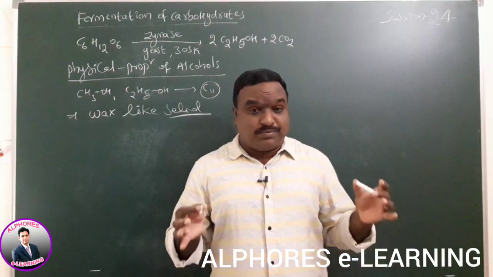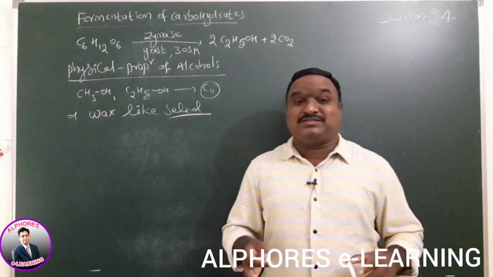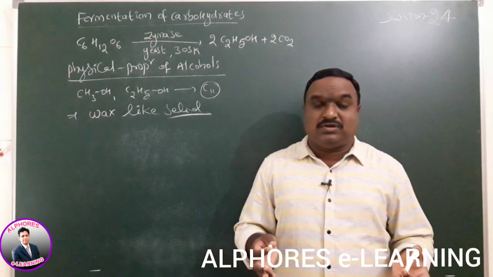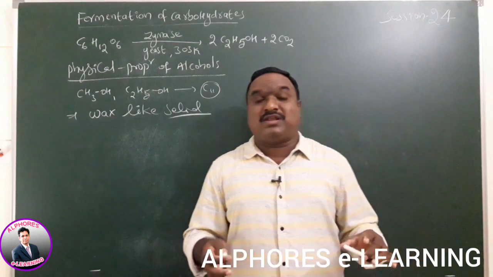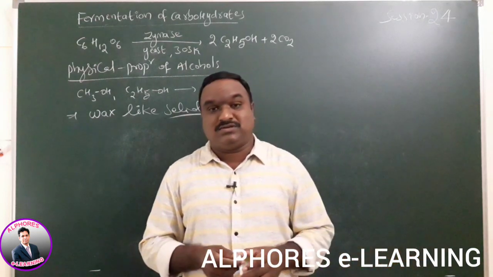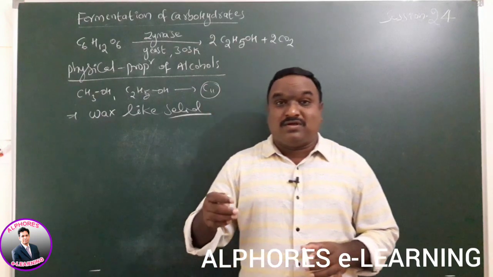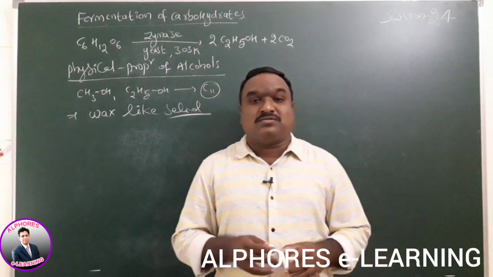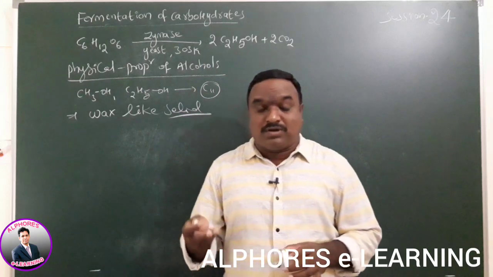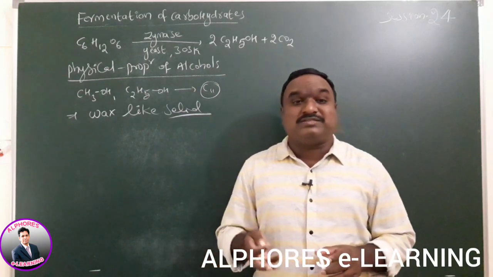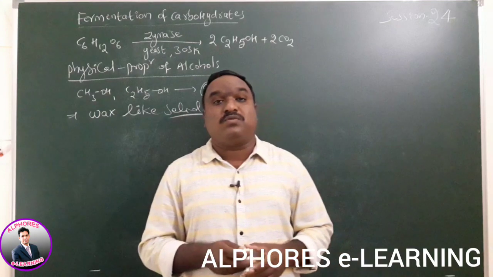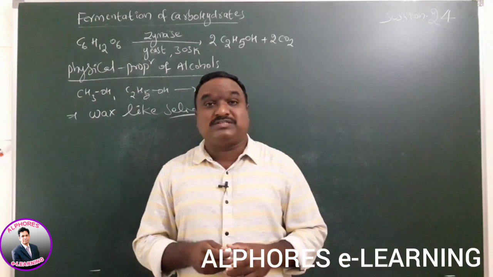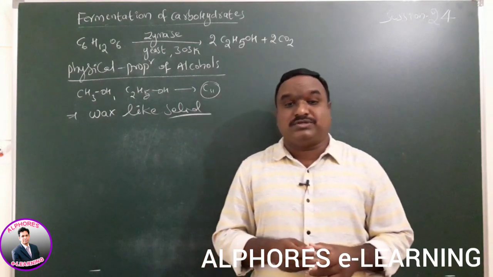The majority of the lower members have a characteristic smell, and lower member alcohols have some taste. Whenever molecular mass increases, those molecules are almost colorless and tasteless compounds.